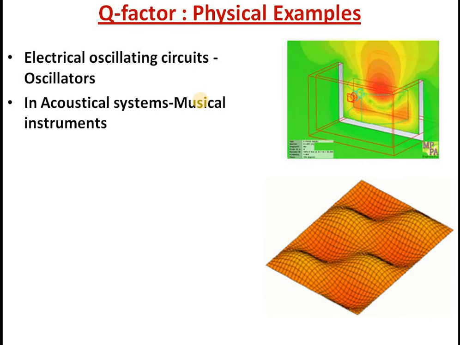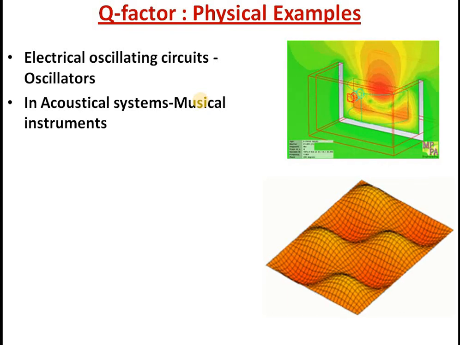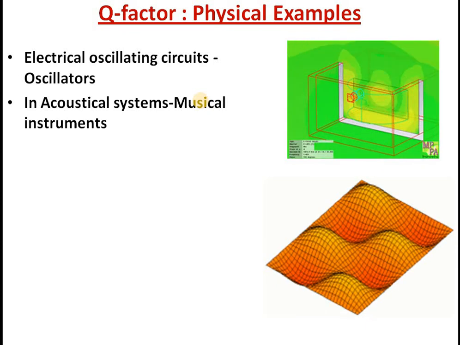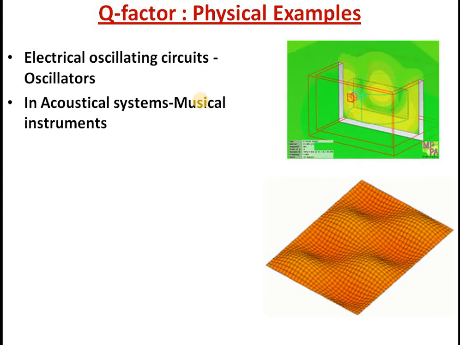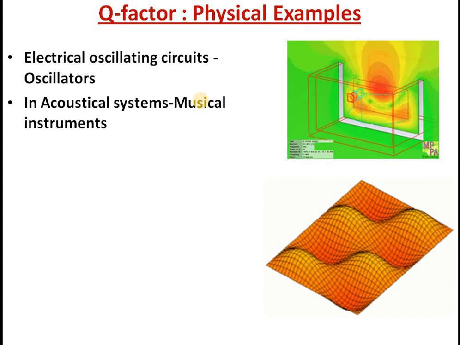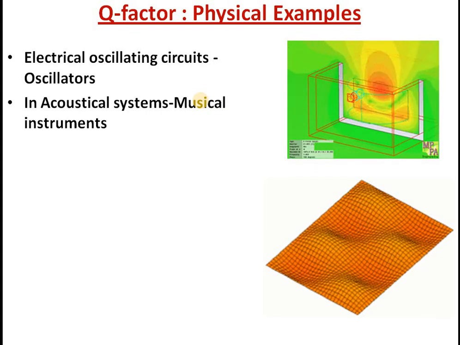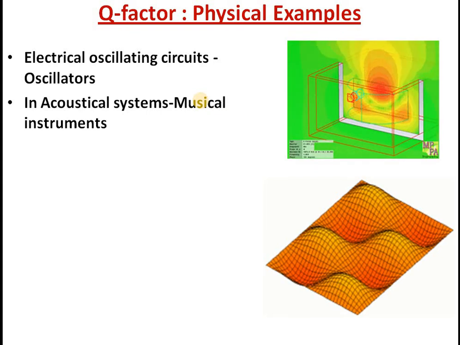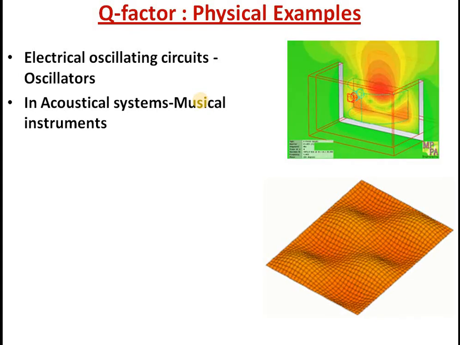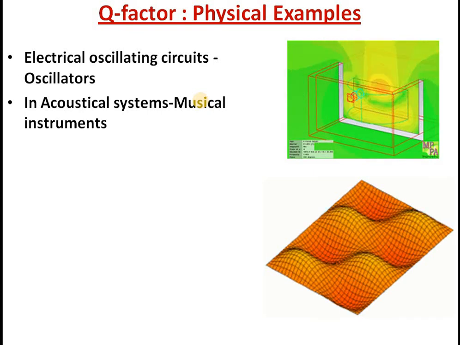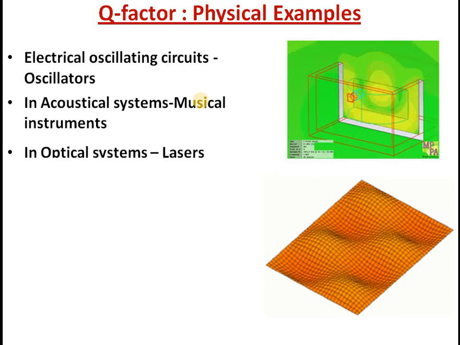For example, in musical instruments like percussion instruments or string instruments, where again due to so many mechanical frictions, energy may be lost. Again, you can define a Q factor for such instruments like drums, tabla, organs, so many musical instruments, or any type of violin, piano, where this quality factor is very important in deciding the performance or efficiency of a musical instrument.